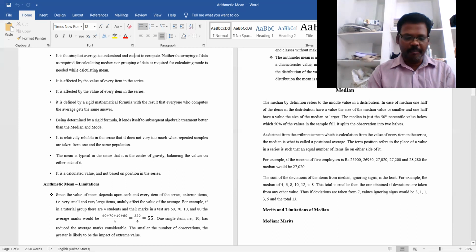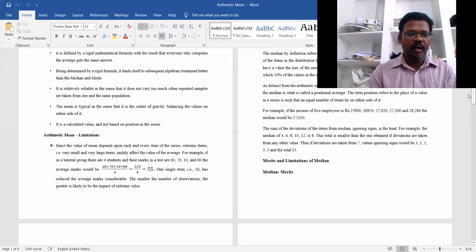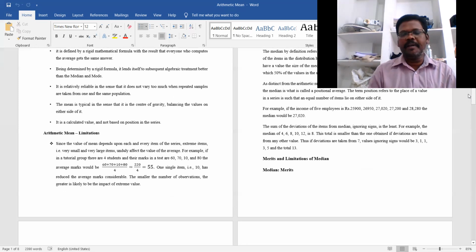At the same time, this arithmetic mean has some limitations also. Some demerits we can see from the arithmetic mean. Since the value of the mean depends upon each and every item of the series, as I already told you in the merits.